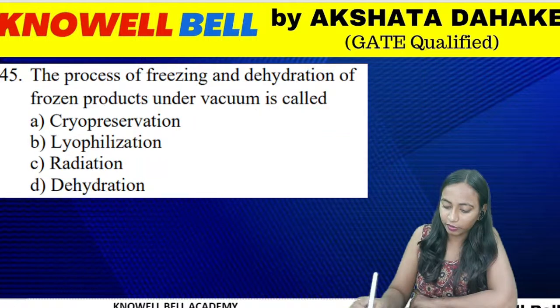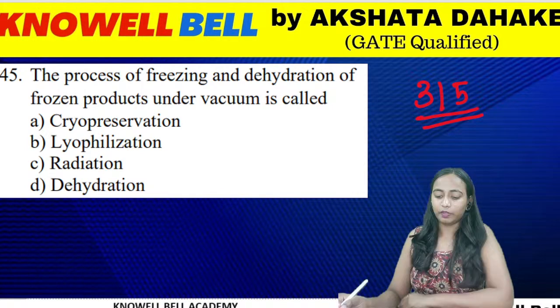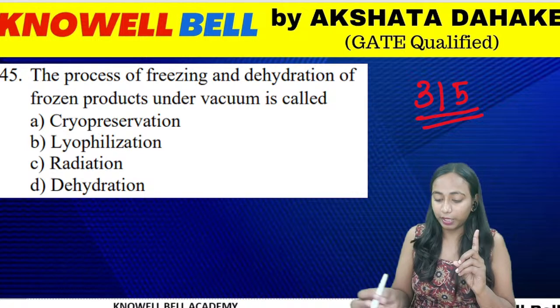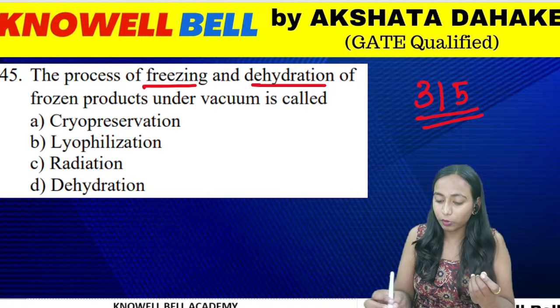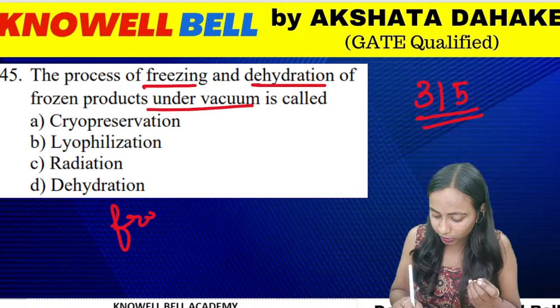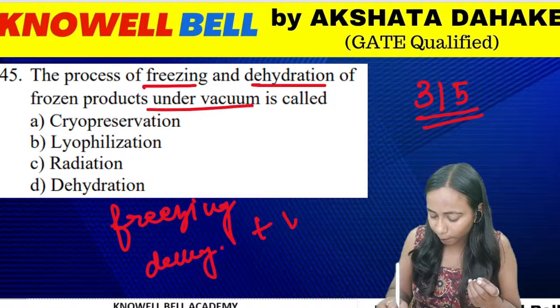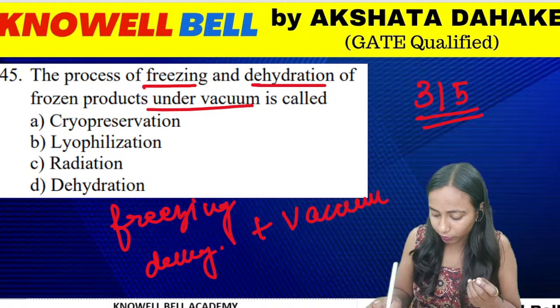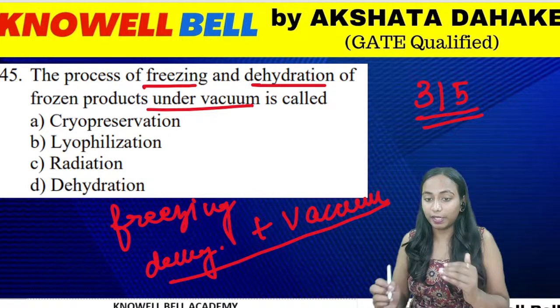Question number 315. The process of dehydration and freezing of frozen products under vacuum is called. The process of freezing and dehydration. हम क्या करें? We are doing freezing, we are doing dehydration, और हम इसको कहाँ करें? We are doing it under vacuum. So we are doing three things together. We are freezing the things, we are dehydrating the things, plus we are creating a vacuum filled environment. All these things we are doing together. ये तीनों चीजें हम एक साथ कर रहे हैं.